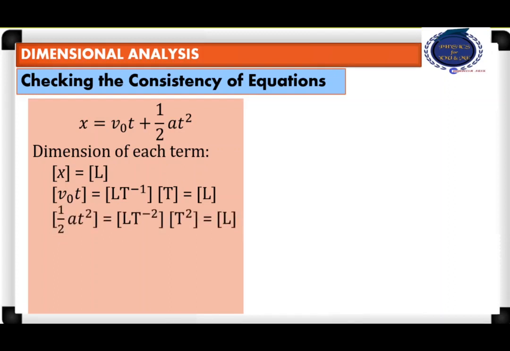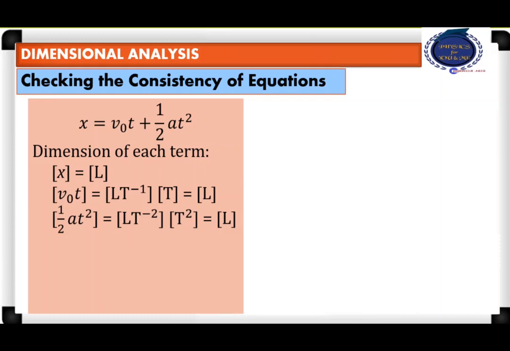Next, when we consider the dimension of half a t square, acceleration has a dimension of 1 in length minus 2 in time, and time has dimension of 1 in time. When it is squared, then it will be 2 in time. Combining them, we will get again the dimension of half a t square is equal to 1 in length.